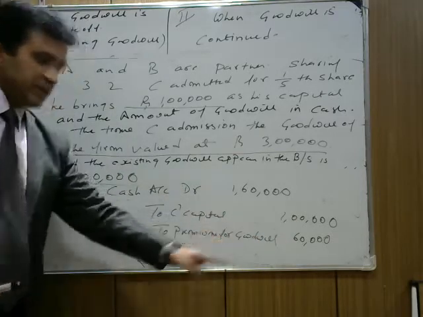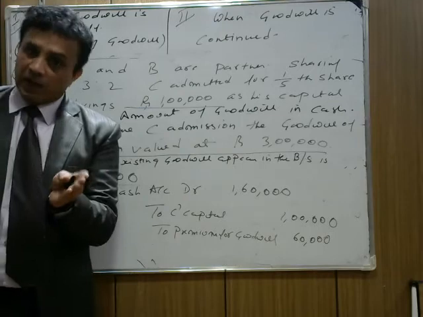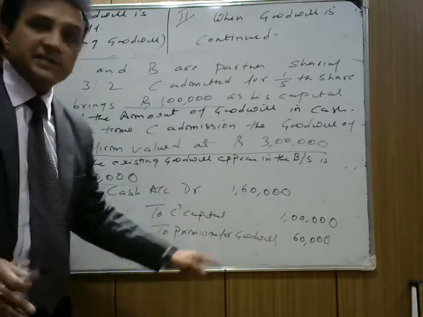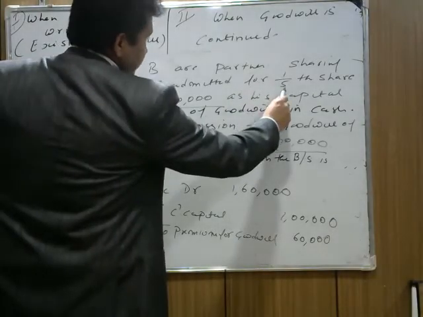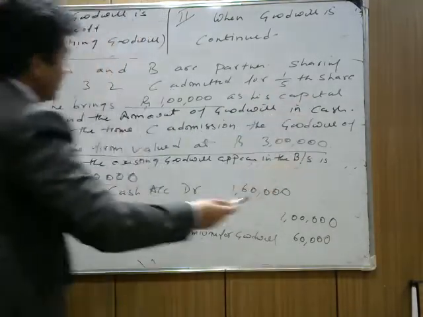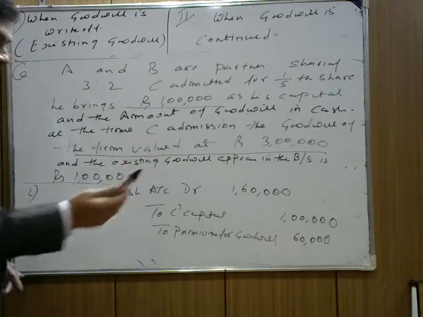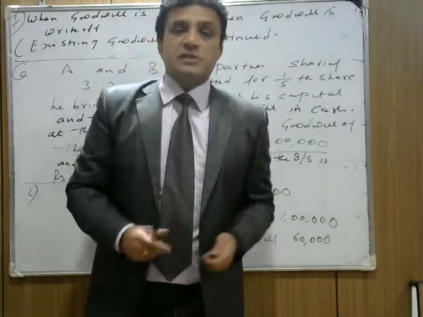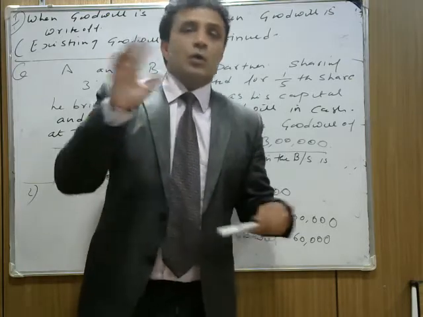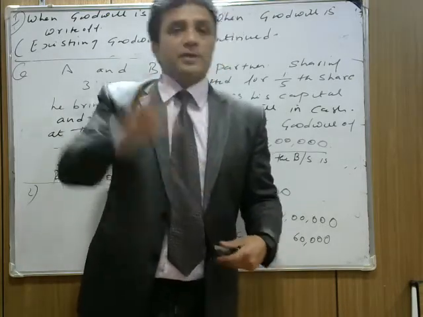Now this premium is to be divided between A and B. How come, is it clear? This premium will be credited to whom? Sacrificing partners. In this case, nothing is mentioned about C getting 1/5 share from whom, so it means the old ratio is the sacrifice ratio. I told you when we studied the new profit share ratio, in the case of the simple method, whatever the old ratio is equals the sacrifice ratio because nothing is mentioned.